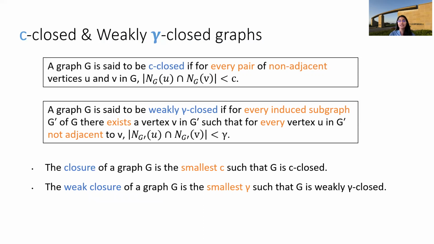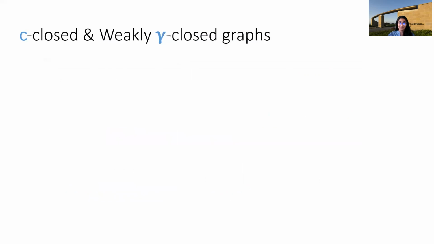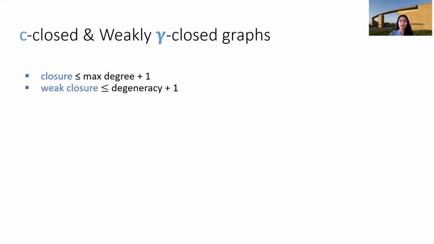So the closure and weak closure of a graph are relatively new parameters. Let's see the motivation as to why they're useful. The closure of a graph is no more than max degree plus one. And also, the weak closure of a graph is no more than degeneracy plus one. It's easy to verify that these two properties are true. And also, these parameters can be computed in polynomial time.